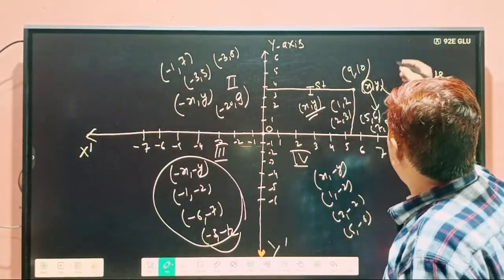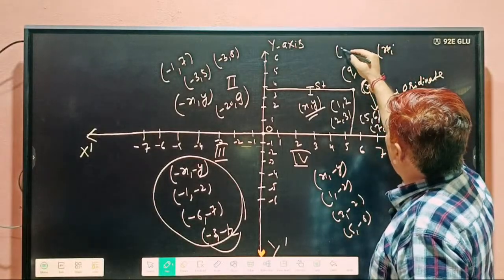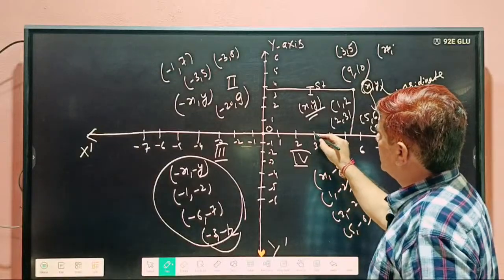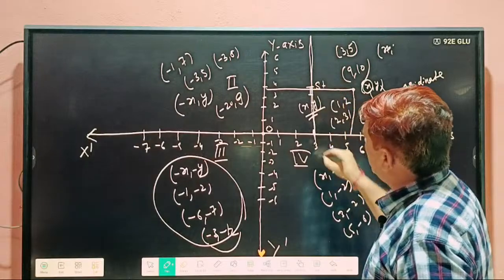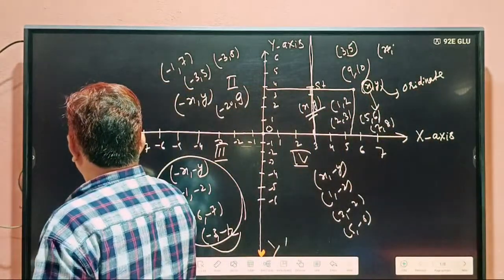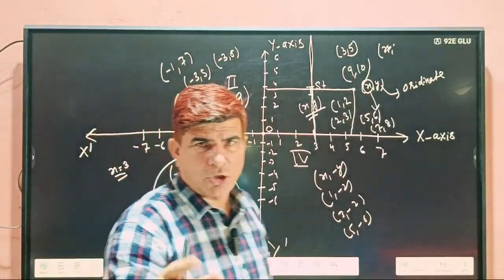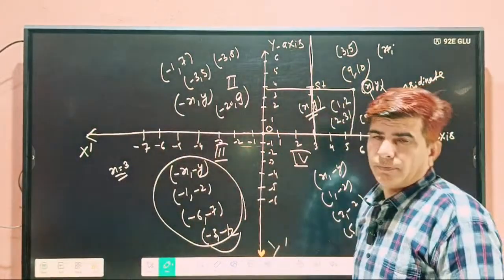And if I have written x equal to 3, and 5, what's its meaning? X equal to 3 means the distance of a point from the y-axis is 3 units.